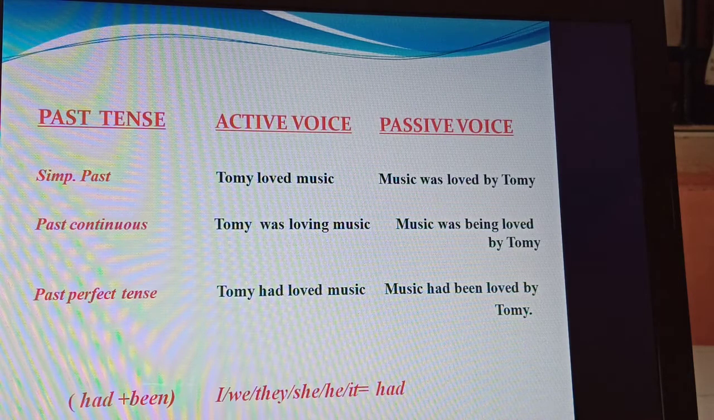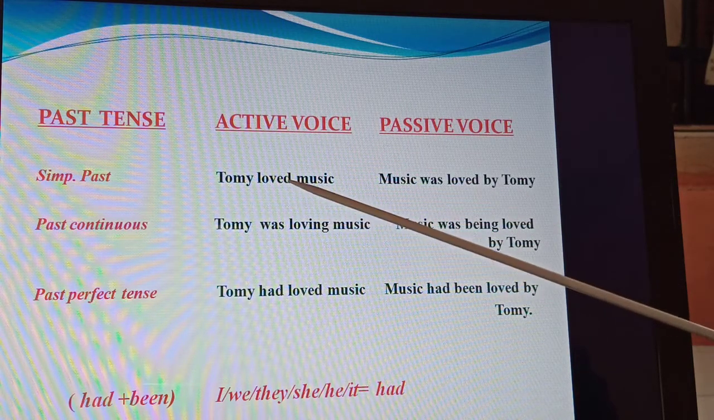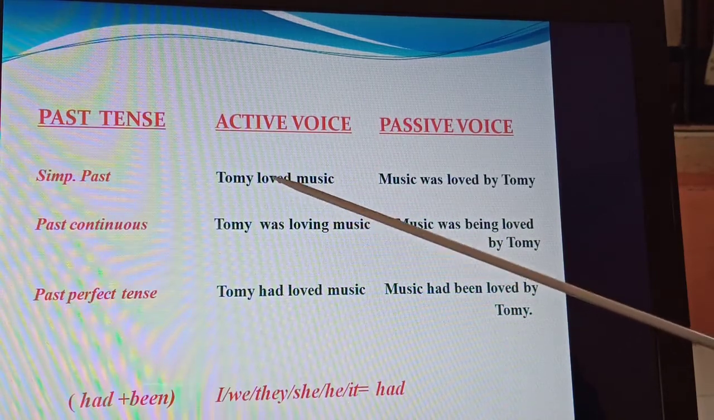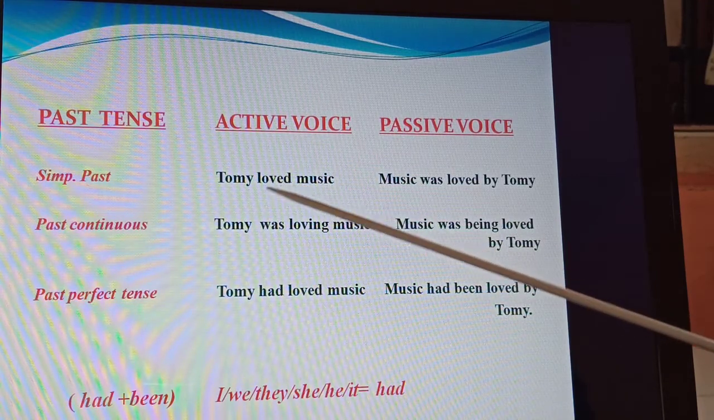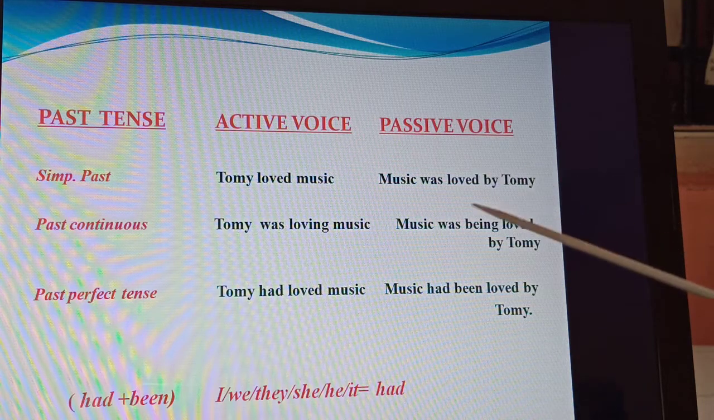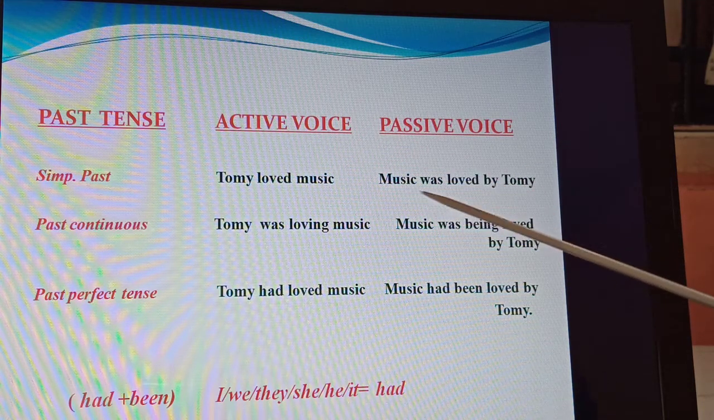Next is past tense. Simple past: Tommy loved music. You know already this is a past tense and therefore loved. Tommy loved music. Passive voice would be music was loved by Tommy. Same rule, okay.